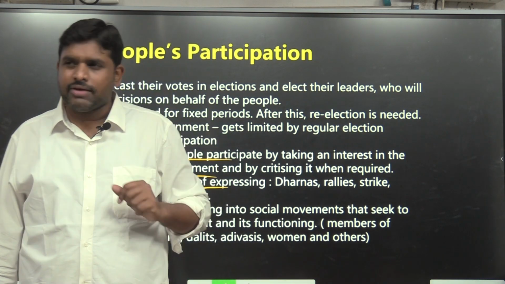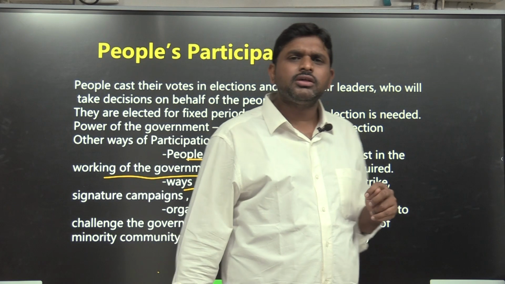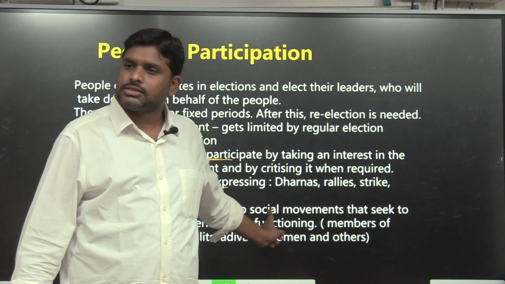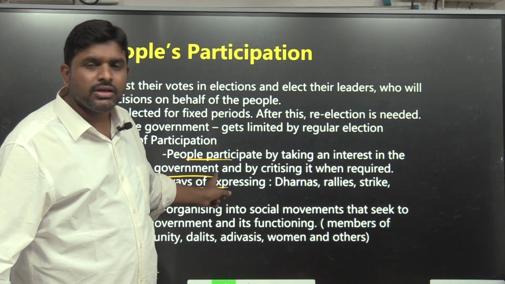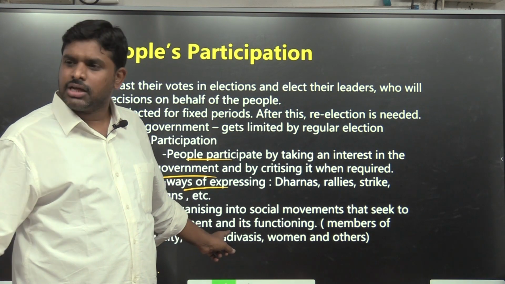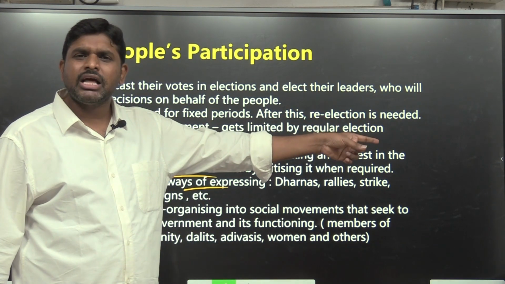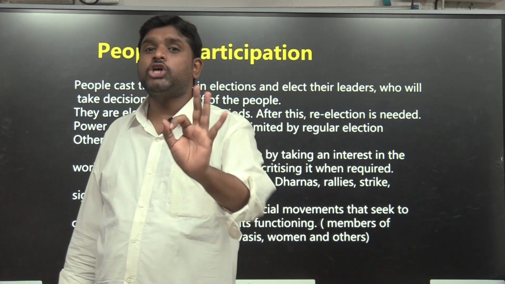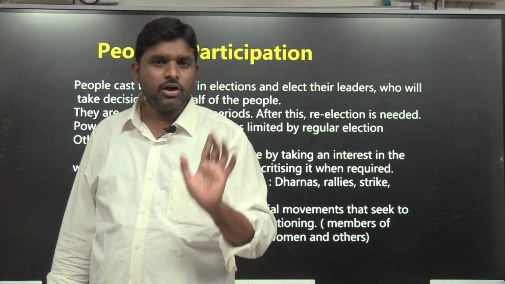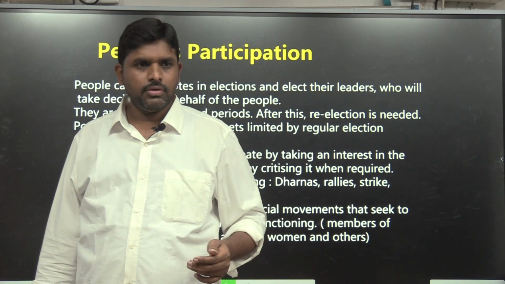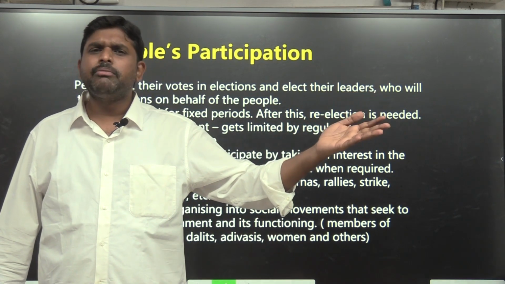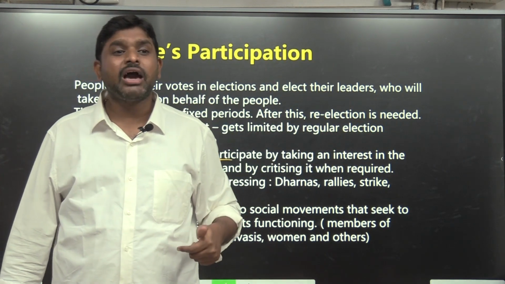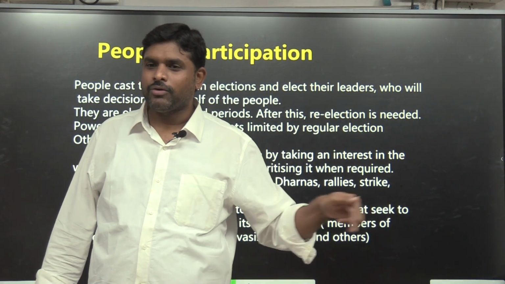If anyone has a question or doubt, sir, in our answers, whether we have to support the government or not, here you got the answer. In democracy, what is the main characteristic? People should participate not only in forming the government, but also in criticizing the government. So you can also criticize the government in your answer, but if it is logically correct. For example, the farmers' bill. When a lot of farmers are agitating, yes, government should withdraw it. Why? Because we make the laws for the people and if the people themselves are agitating, then why not go back on the farmers' law? It happened 2 years back.